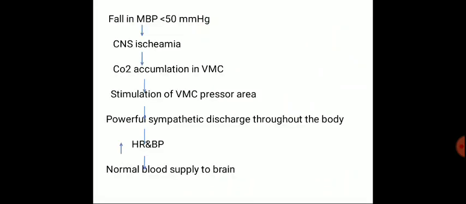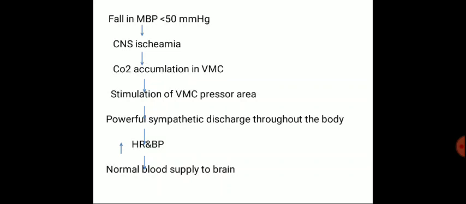When there is a fall in blood pressure below 50 mm Hg, CNS ischemia occurs. The blood flow to the vasomotor area in the brain stem is decreased enough to cause the CNS ischemia.